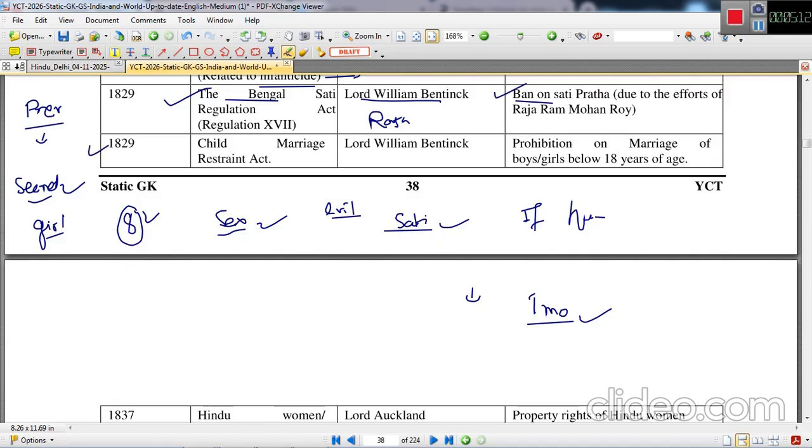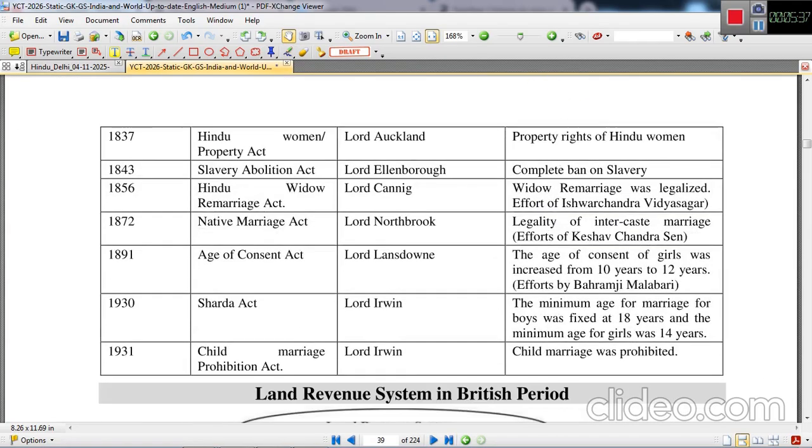Next one is 1829 again. The Child Marriage Restraint Act was passed under the Governor Generalship of Lord William Bentinck. According to this act, marriage of boys or girls below 18 years of age was prohibited. Next is 1837.